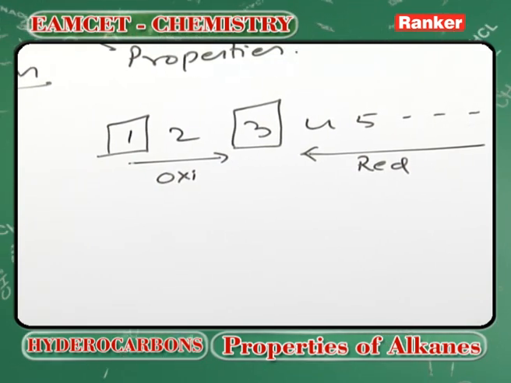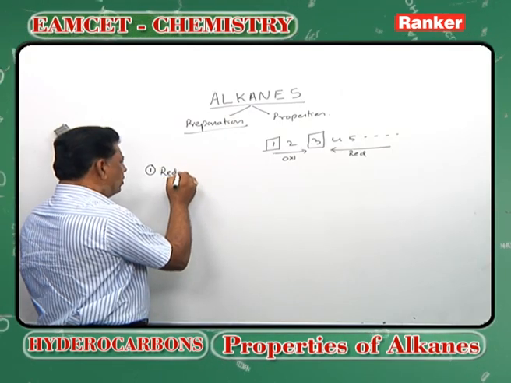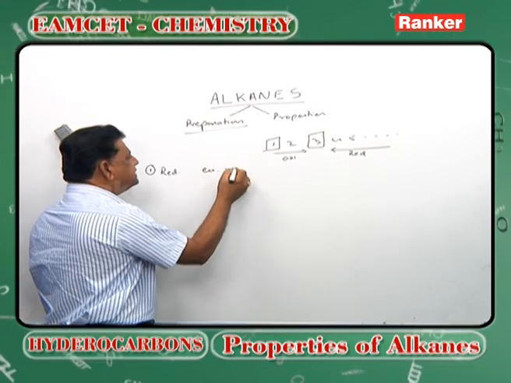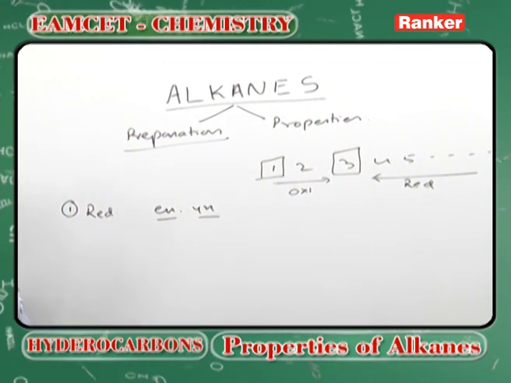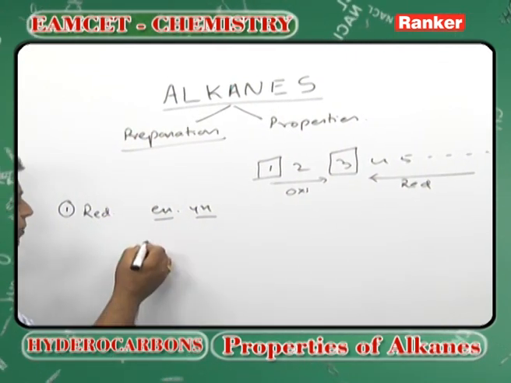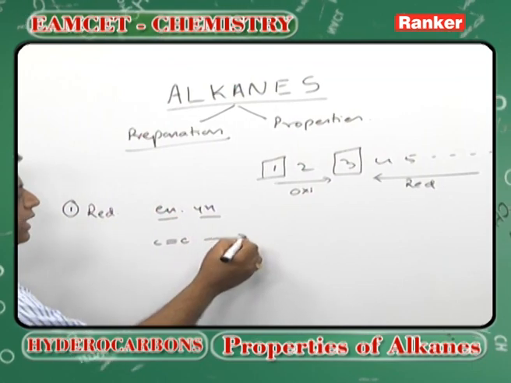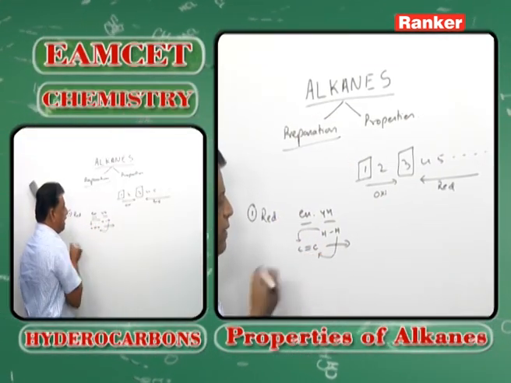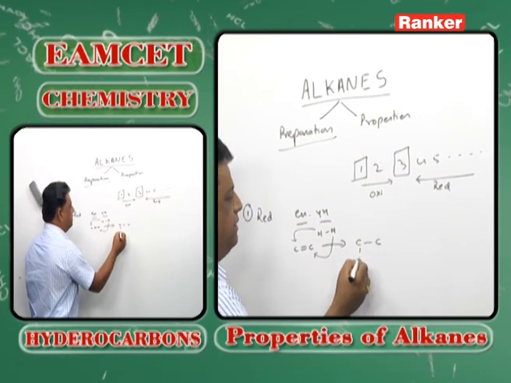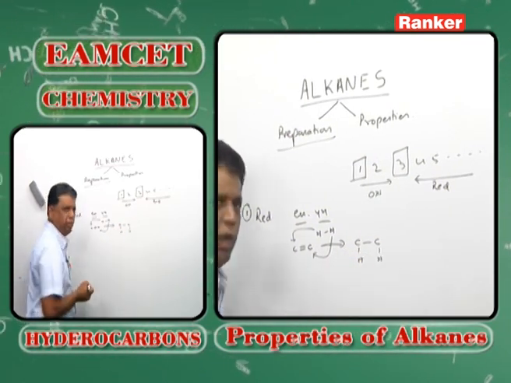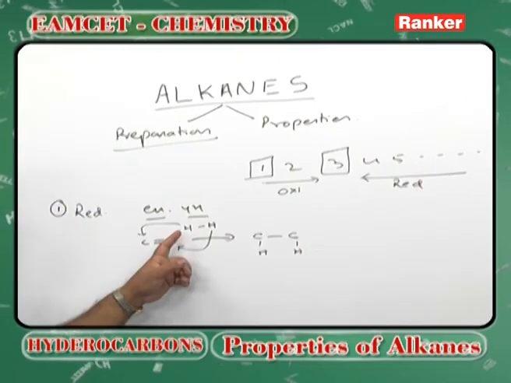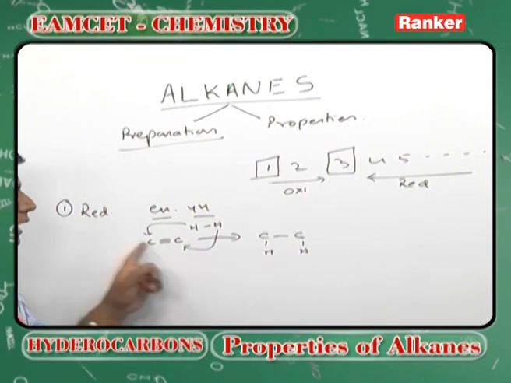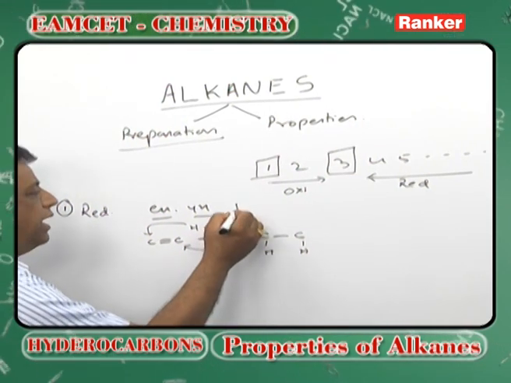The first one is, as I said, reduction only: reduction of alkenes and alkynes. This is the best method, the ene and yne chapters, that is, double bonded compounds and triple bonded compounds, if you reduce with a set of hydrogen. So, 1 hydrogen will be added here, 1 will be added here to get an alkane. This is the best method and the simplest method also. This is called what? Adding the hydrogen. So, overall it is a reduction, but adding the hydrogen is specifically known as what?